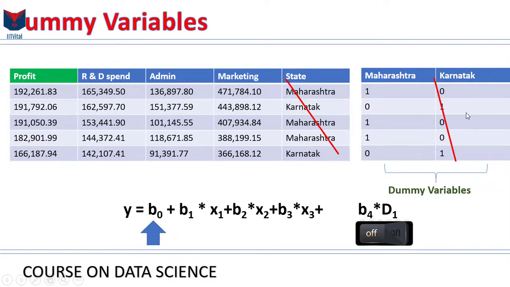But then when d1 becomes 1, you are adding b4, which is once again, a very basic explanation, but you are adding a coefficient which is the difference between Maharashtra and Karnataka. So basically, you are altering from Karnataka to Maharashtra by flipping this light switch. If it's off, that's the default state, and the whole equation is working for Karnataka. So that's the intuitive way to think of dummy variables. There's nothing wrong with the fact that we are only including one, and once again in the next tutorial we will talk more about why it is a bad idea to include both dummy variables.